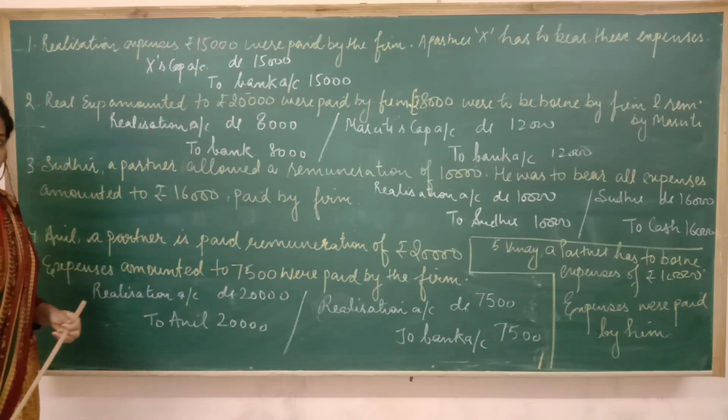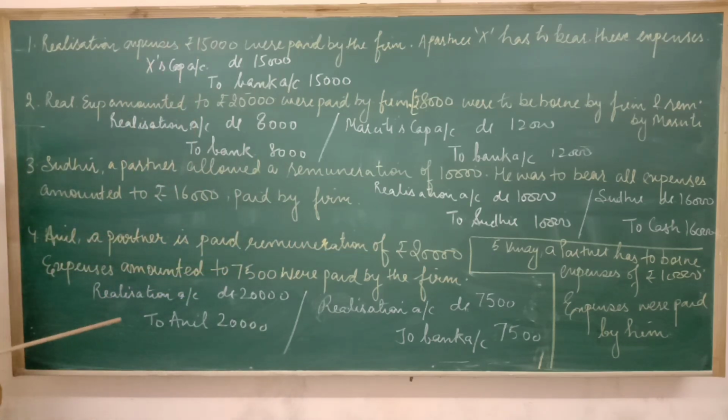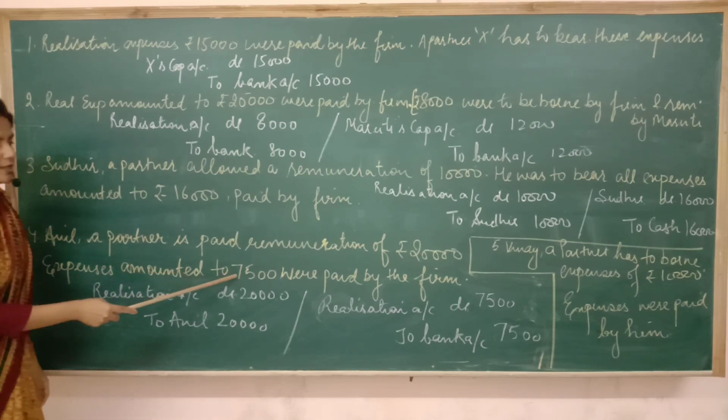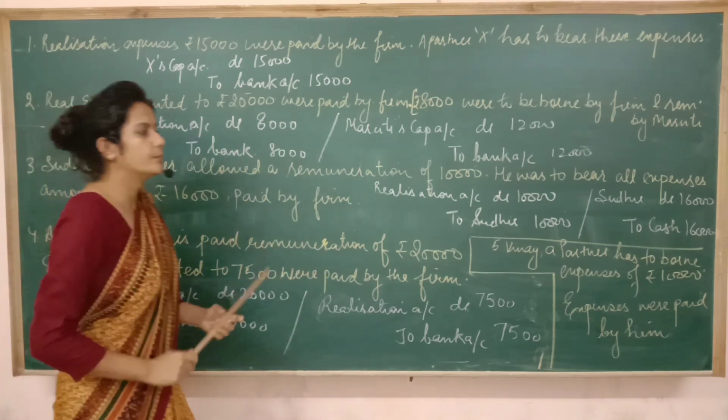So it means it is an expense of the firm. So first of all, the entry should be realization to Anil's capital account. Why am I crediting Anil's capital account here? Because I am paying remuneration to him. His capital account will be credited. Now expenses amounting to 7,500 were paid by the firm.